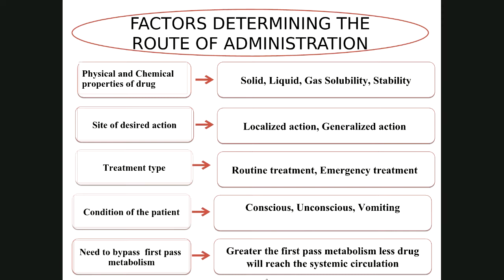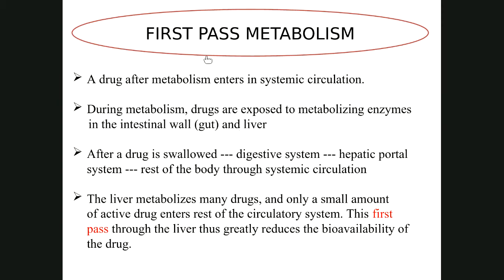So first pass metabolism actually means when a drug is taken through the oral route, the drug passes through the liver. And in the liver, some of the drug gets metabolized and the remaining drug reaches the systemic circulation. So that is also taken care of and that also determines the route of administration. Now we will see in detail what is first pass metabolism.